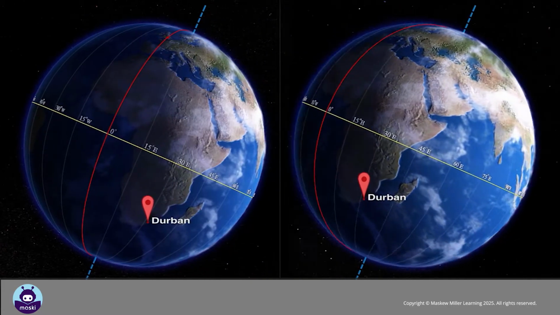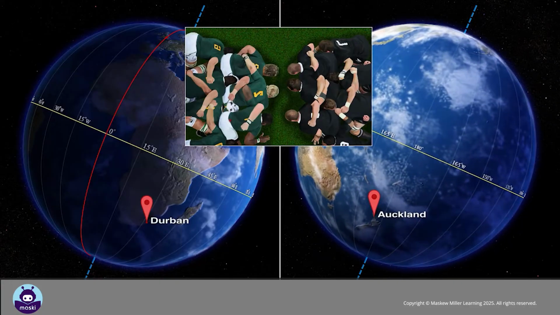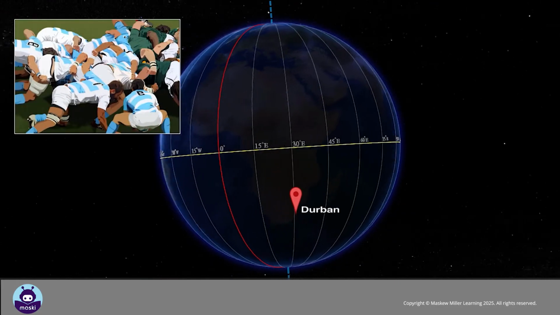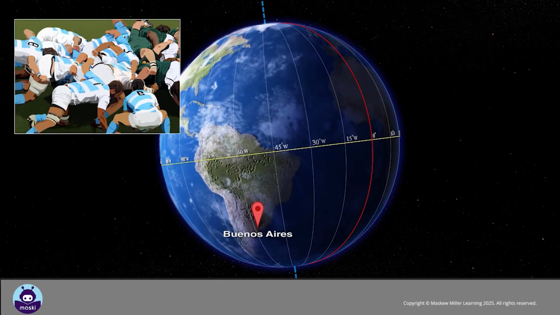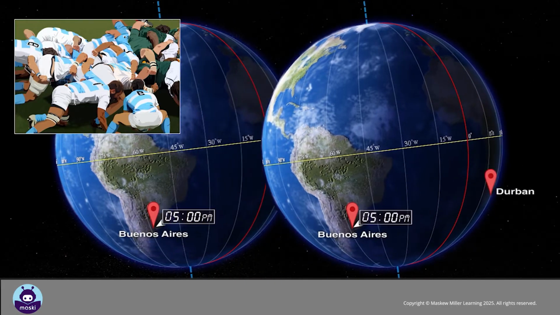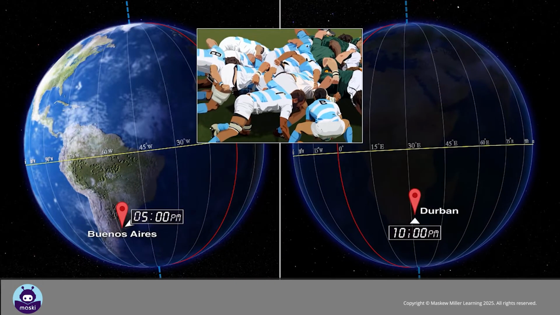When the South African Springboks are playing a rugby match in Auckland, New Zealand at 3 p.m. New Zealand time, the time in South Africa is 5 a.m. South African Standard Time. When the South African Springboks are playing a rugby match against Argentina at Buenos Aires at 5 p.m. Argentina time, we watch the match in South Africa at 10 p.m. South African Standard Time at night.